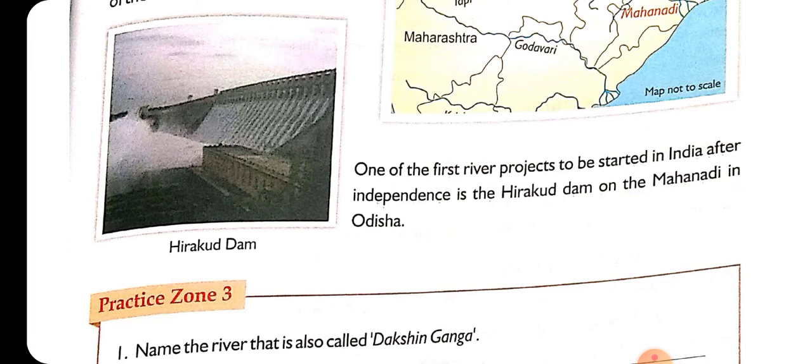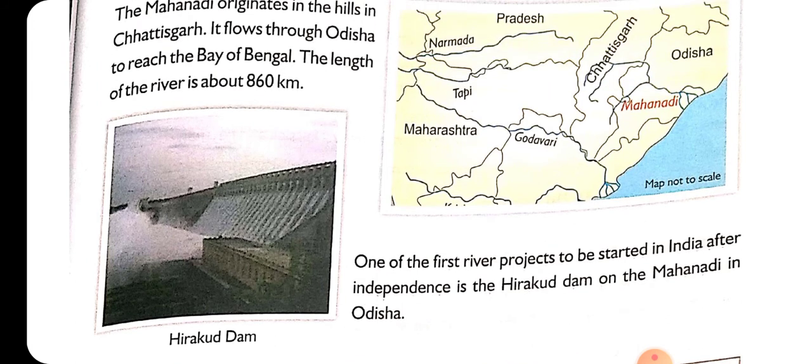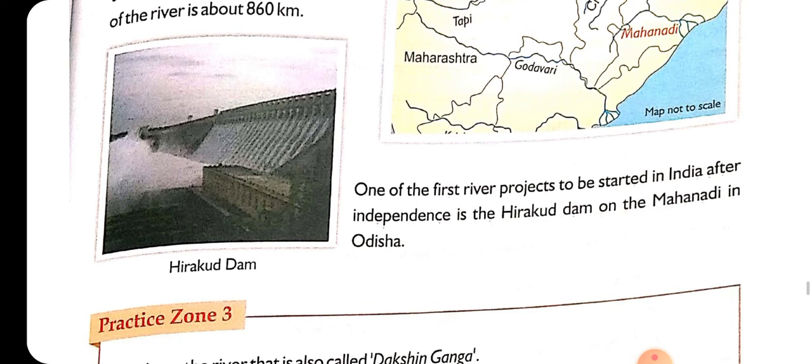Okay, it was made on the river Mahanadi in Odisha, because it passes through Odisha, then it finally drains into the Bay of Bengal. So after independence in India, the first river project was started on the river Mahanadi in Odisha. Okay, that is Hirakud Dam.